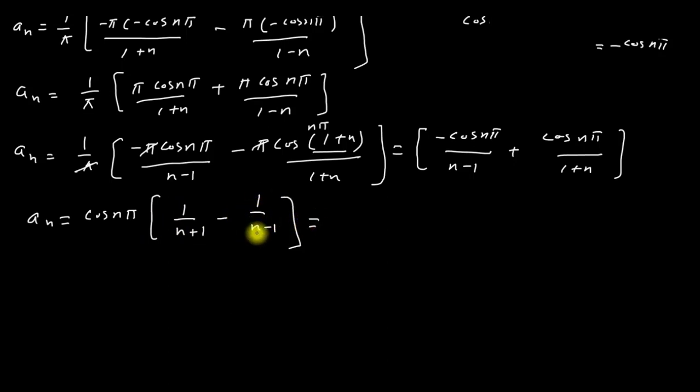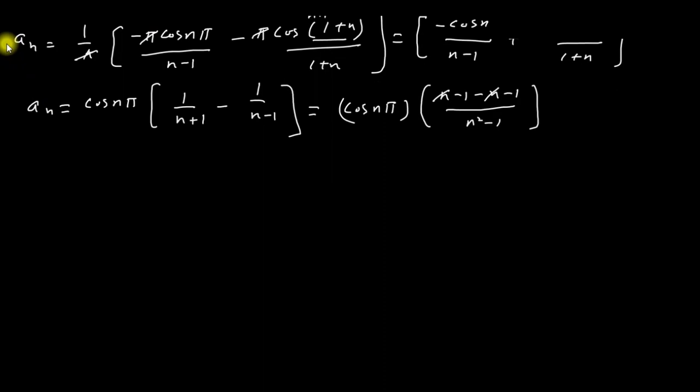So here I have to take the LCM. After taking the LCM we will get cos n pi into n minus 1 minus n minus 1 divided by n square minus 1. Here the plus n and the minus n will cancel, and we will get a_n is equal to minus cos n pi. This is equal to minus 1 raised to the power n, and we will get minus 2 divided by n square minus 1.